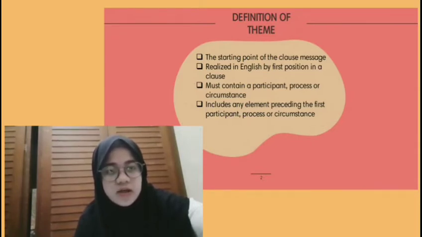To make it simple, here is the definition of the theme. The first is the starting point of the clause message, and the second is realized in English by the first position in a clause, and the third is must contain a participant, process, or circumstance, and the last one is includes any elements preceding the first participant, process, or circumstance.